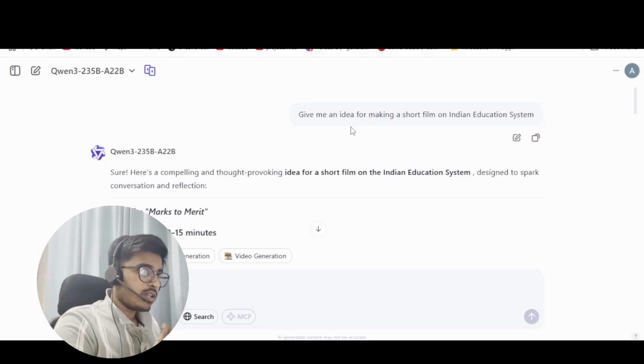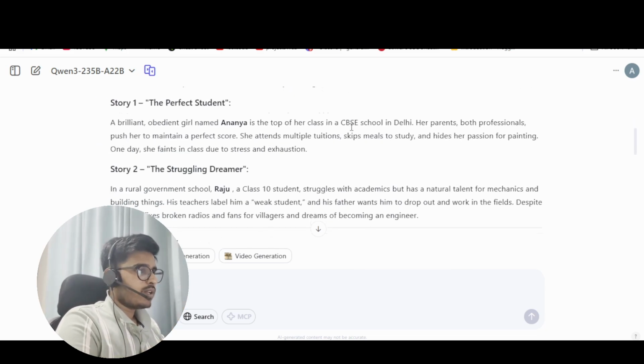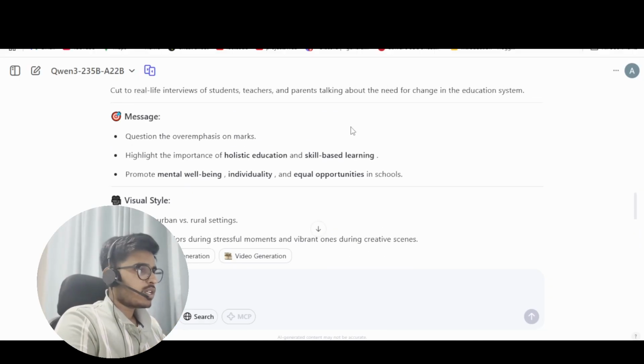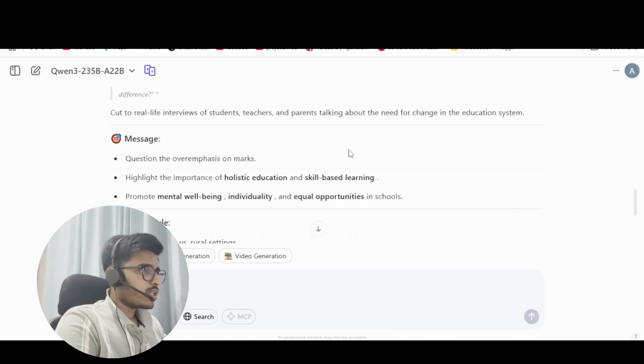One would have speciality only in analyzing images. One model will have a really good speciality in searching and summarizing things. One model will be very good at brainstorming ideas. So similarly, when you start a prompt, it will pick up that model and give you the best answer from it. That's how the internal working is.